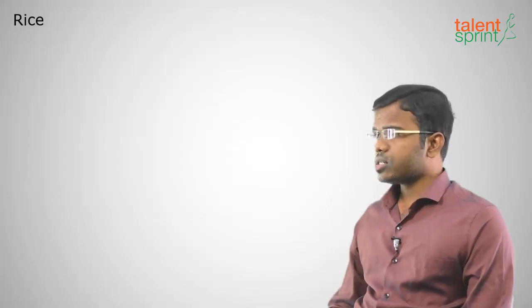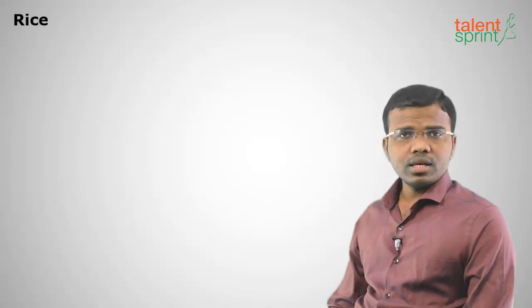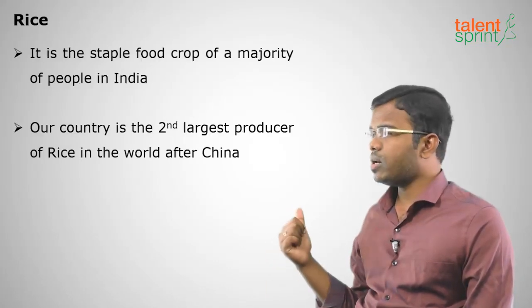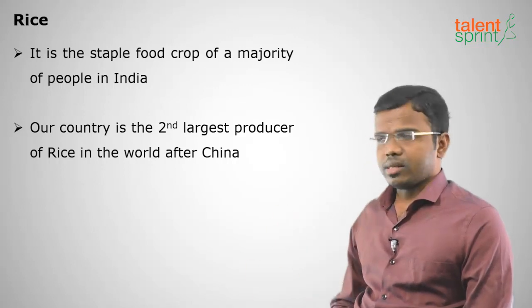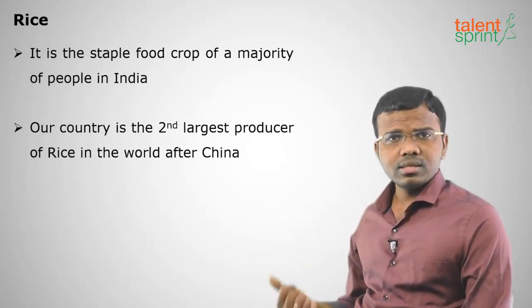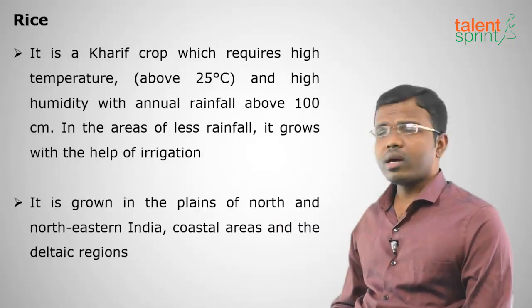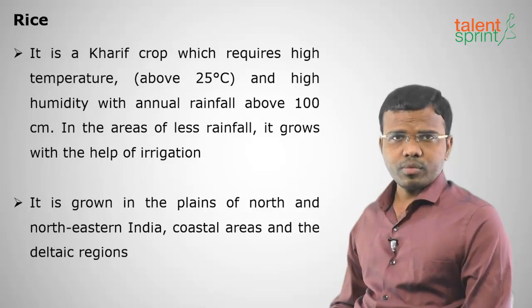Okay, so the very highest producing crop in India is rice. The highest production of any food crop in India is for rice, and this is the most staple crop in India. The largest grown crop in India is rice, and India is the second largest producer of rice after China.